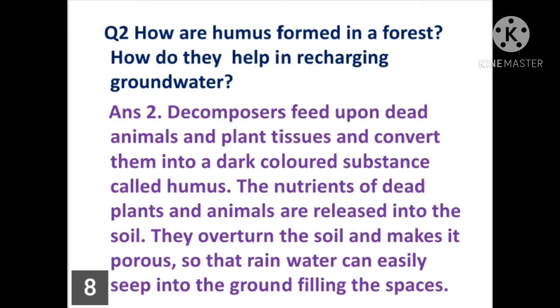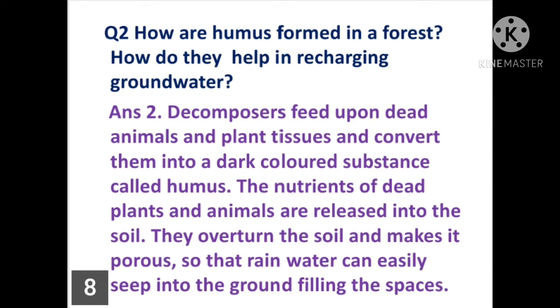Question number 2. How is humus formed in a forest and how does it help in recharging groundwater? Now answer. Decomposers. Children, you know about decomposers. They are fungi and bacteria. They feed upon dead animals and plant tissues and convert them into a dark colored substance. This dark colored substance is called humus.